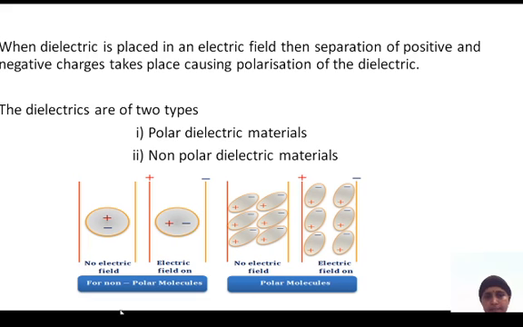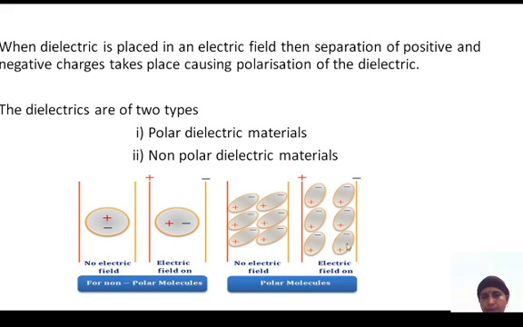See in this diagram, non-polar molecules. In these non-polar molecules, positive and negative charges are bound together. There is no charge separation in the absence of an electric field. But when you apply the electric field to that material, the charges are separated, positive charge and negative charge. That separation is called the polarization. This is the non-polar molecules.